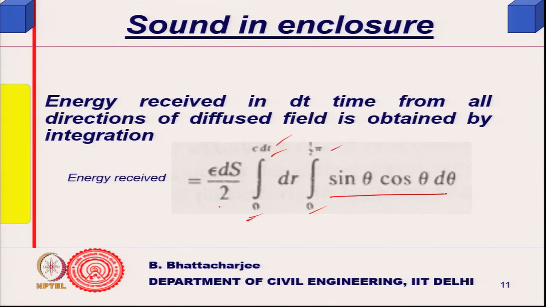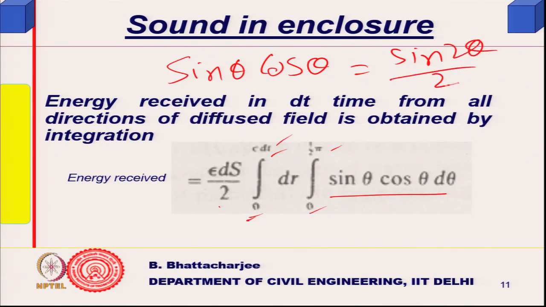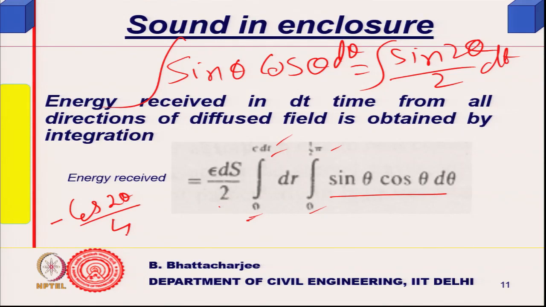Now, what is the integration of sin theta cos theta? Sin theta cos theta can be written as sin 2 theta by 2. So, if you integrate it, you will get minus cos 2 theta by 4, with theta going from 0 to pi by 2.